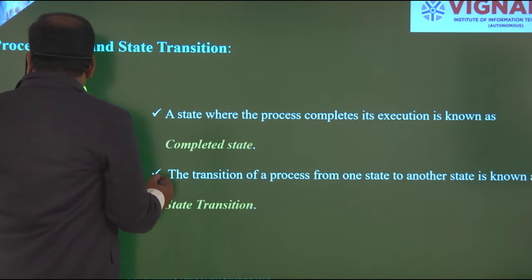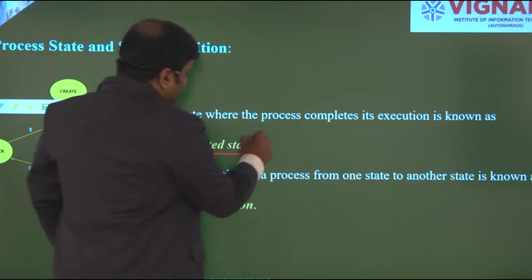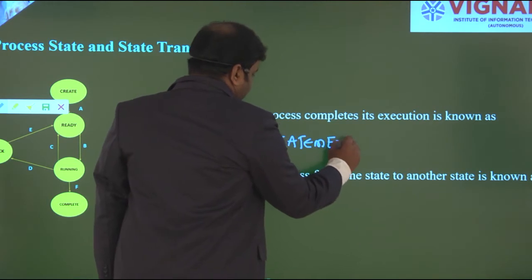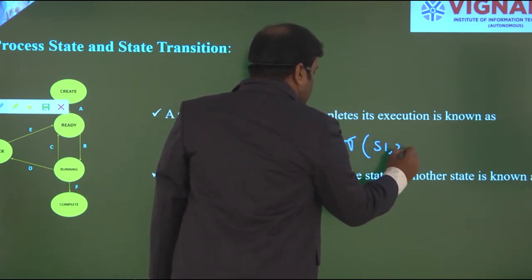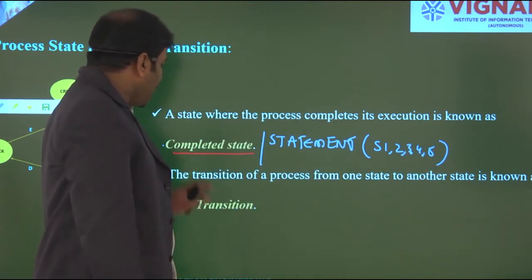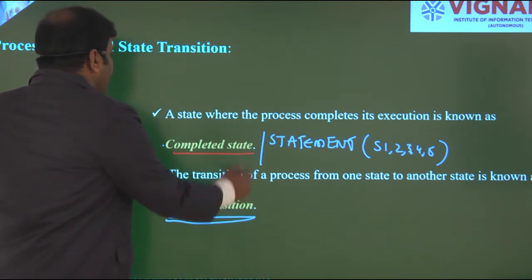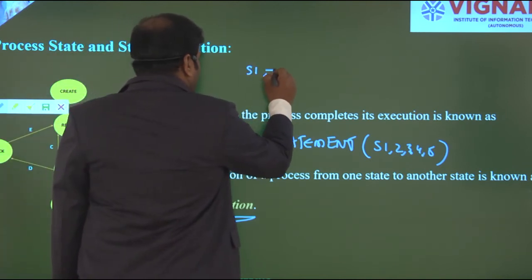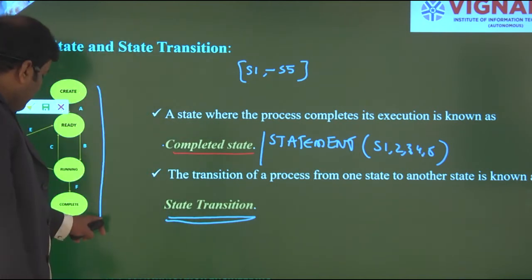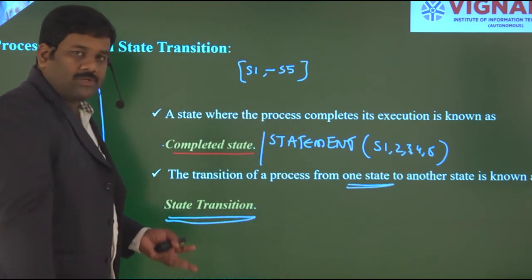So here, the transition is completed. Transition completion means the execution of that particular statement only, not the entire program. S1 or 2 or 3 or 4 or 5, any one of the statements has to be executed here. And state transition means the entire program from S1 to S5. If the entire program is transitioned and operated through this entire operation, then one state is transitioned from one state to another.